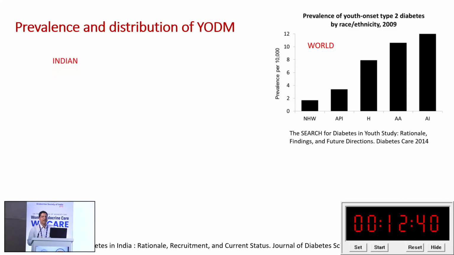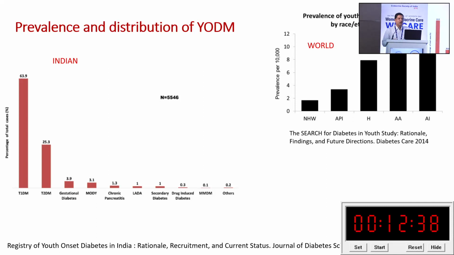You will see the Indian data. Again, this data was compiled up to 2009, though it was published in 2016. It has clearly shown that type 1 diabetes is significantly higher among Indian youth onset diabetes. It is 63%. After that, type 2 is 25%.